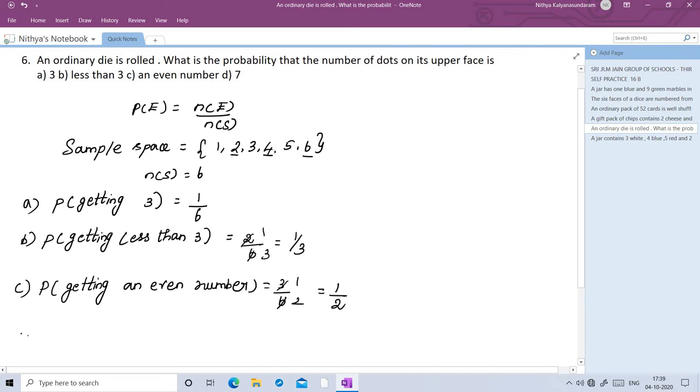Next question, probability of getting 7. So 7 is an impossible event. In probability, the impossible event is 0. In the sample space, we don't have the number 7. So 0 by 6 is equal to 0. So the probability of an impossible event is 0. Probability of getting 7 is equal to 0.